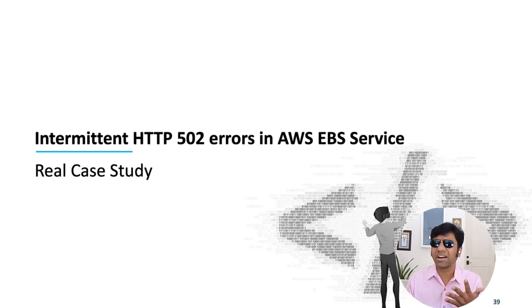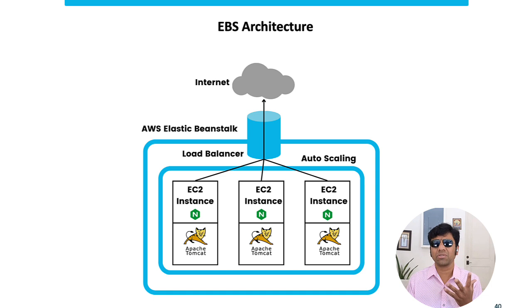So let's try to understand what this EBS architecture looks like. It is a very typical containerization architecture. At the very forefront we have an elastic load balancer, which is going to distribute the traffic to the EC2 instances. Within each EC2 instance, we have an Nginx server, which is a web server, which sends the traffic to Apache Tomcat, an application server behind it. It's a very typical containerization architecture, nothing fancy about it.